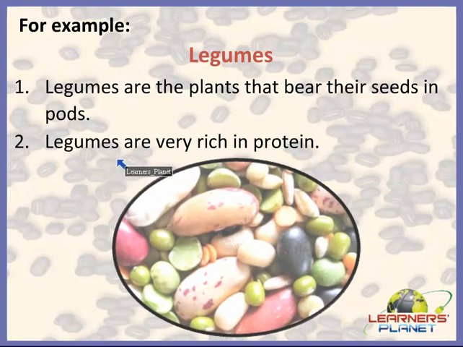So legumes have now become a very important part of the diet of people. The demand for them has increased in the market. Right? So legumes are now a very important plant and also a type of Rabi crop.